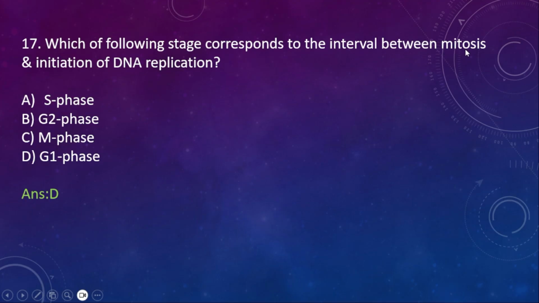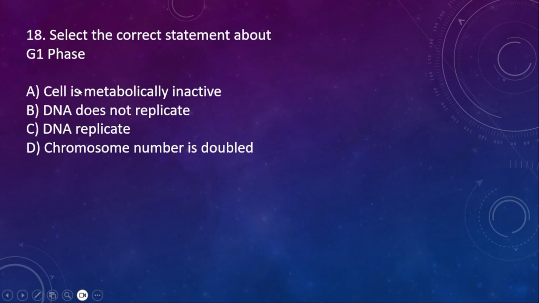Between the mitosis and initiation of DNA replication comes what? G1 phase. After M phase again G1 phase will come, isn't it? So in between M and S, which one will be there? G1 phase. So the correct option is D.